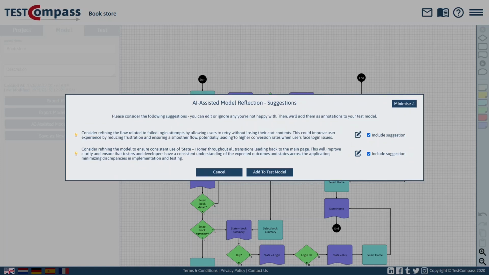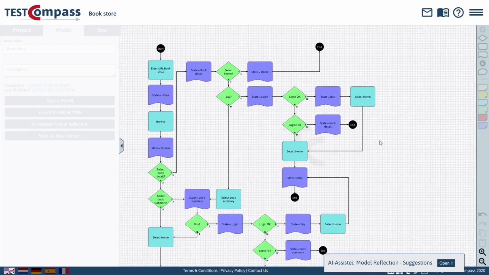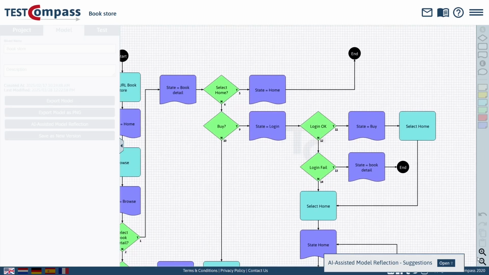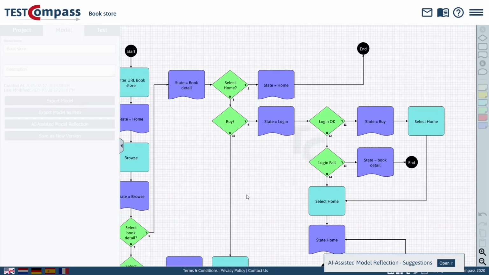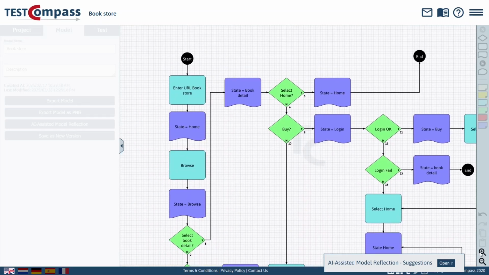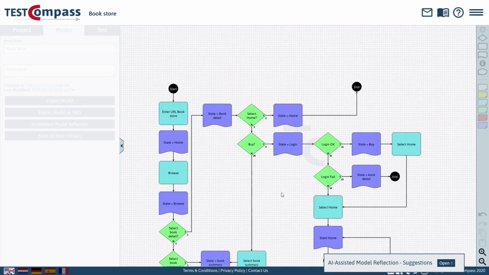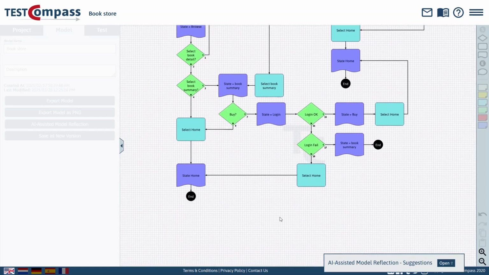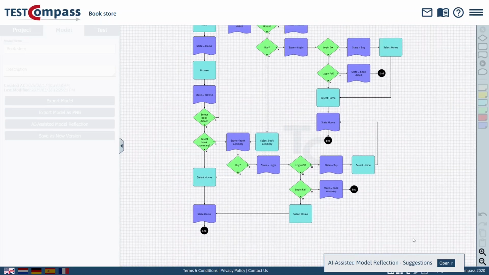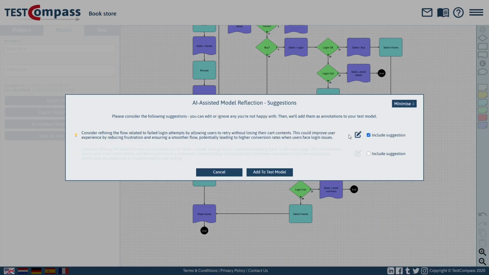And in this case, maybe the only one we're interested in is this note about handling failed login attempts. By the way, during this process, if we want to refer back to the model, we can use this minimize button, and then we can scroll and zoom around the model as usual, so that we have context for the suggestions or questions coming from the AI, and we can sort of inspect the model when we're considering how we want to respond here.